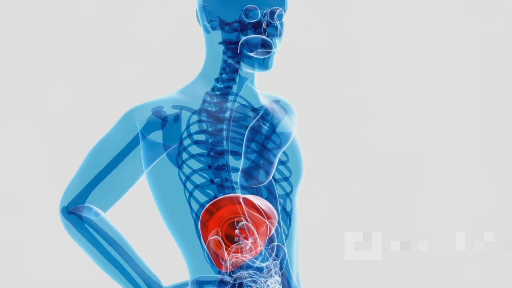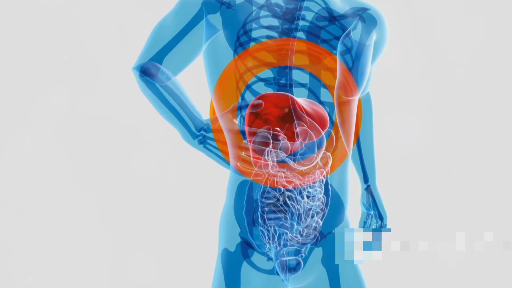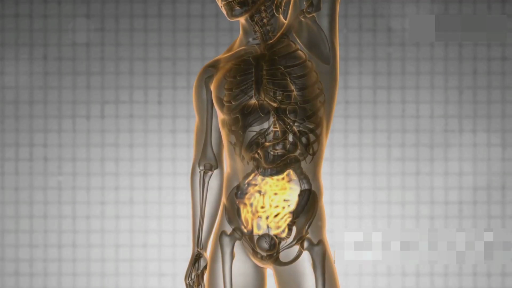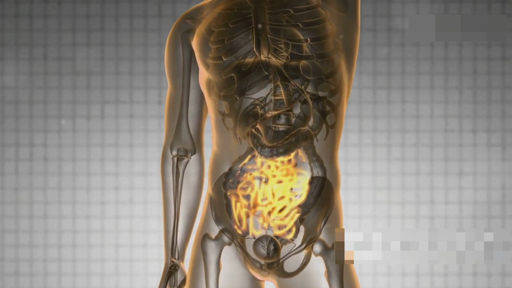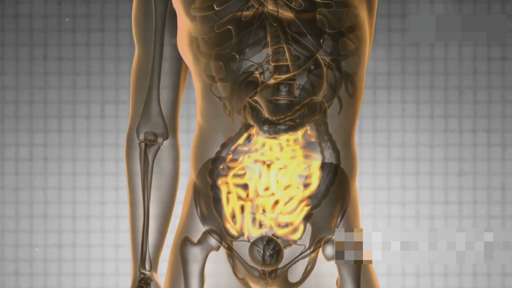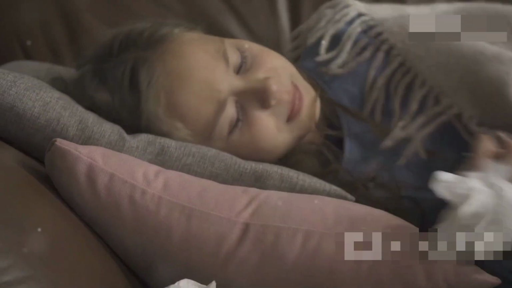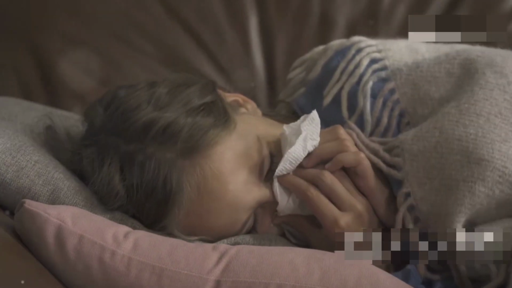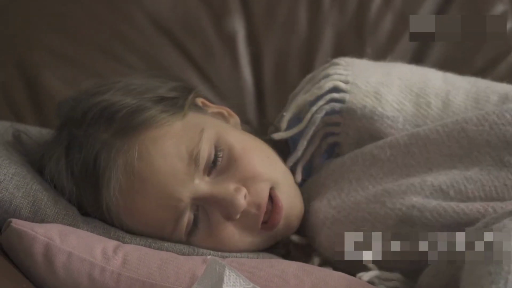It can be localized to the site of infection, such as pain at a wound site, where the body is actively fighting off the invading pathogens. This localized pain is often accompanied by redness, swelling, and warmth, which are all signs of inflammation. The pain can be sharp or throbbing, depending on the severity of the infection, or it can be more generalized, like muscle aches or headaches. Generalized pain is often a sign that the infection is affecting multiple parts of the body.